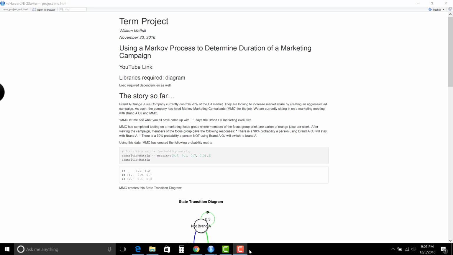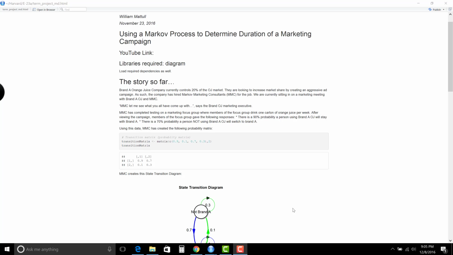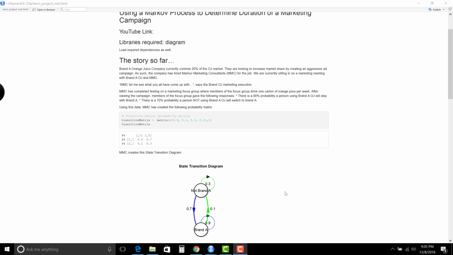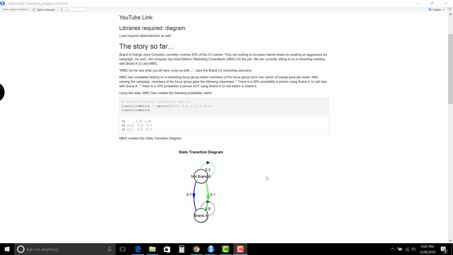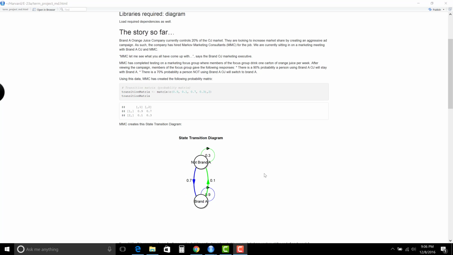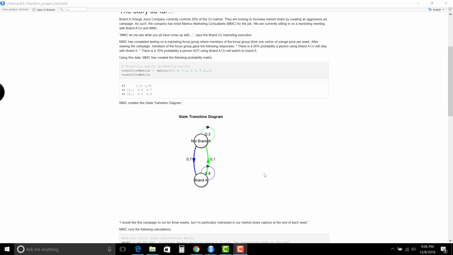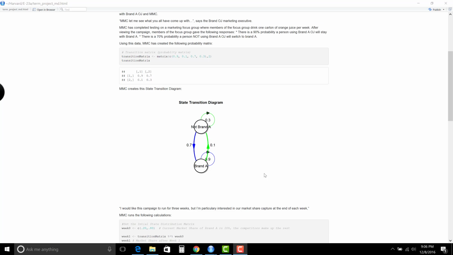There's a 90% probability a person using Brand A orange juice will stay with Brand A, and there's a 70% probability a person not using Brand A orange juice will switch to Brand A. So using this data, MMC has created the following probability matrix. They've also made a diagram using the diagram R package, which makes this nice state transition diagram for us.